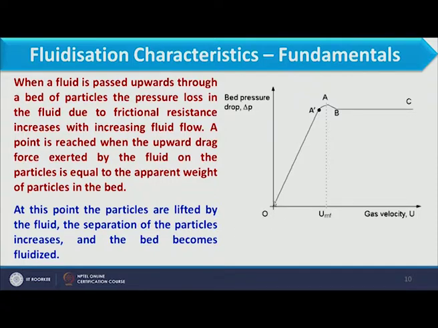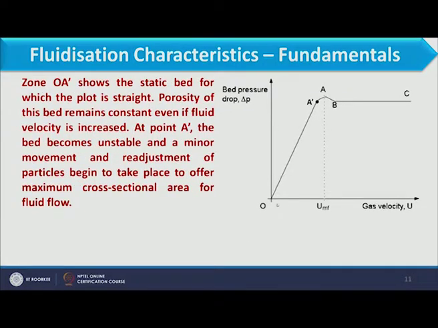So we have to discuss the nature of this graph more carefully. Initially, when we increase the gas velocity, pressure drop increases. Pressure drop increases till all forces become equal. When we consider this graph and observe the zone O to A dash, this zone shows a static bed of particles for which the plot is straight.